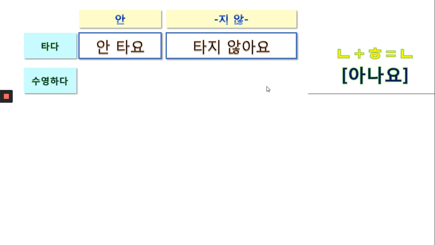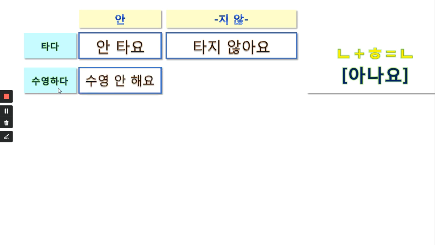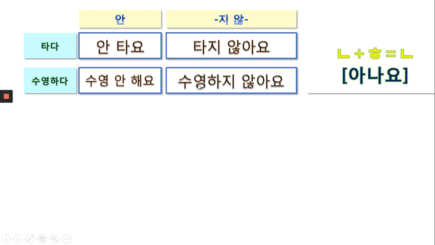수영하다, I don't swim. This is a 하다 verb, noun plus 하다. So you put 안 in front of 하다: 수영 안 해요. How about 지 않아요? What is the root form? 수영하 is the root form. So 수영하 plus 지 않아요: 수영하지 않아요.